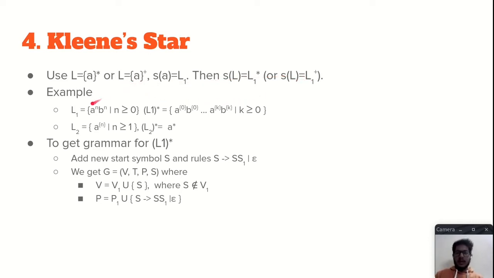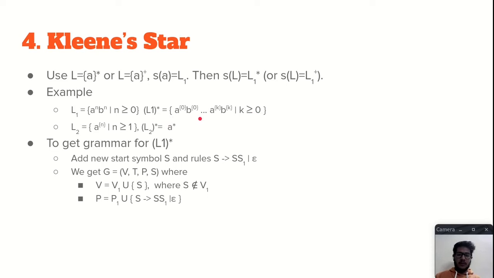So let's see an example for this. Suppose L1 is a language with equal number of A's and B's, and L1 star will give the set of all strings of length 0 to infinite having equal number of A's and B's. So it can be A to the power 0, B to the power 0, which gives epsilon, AB, or A squared B squared, and it will go till A to the power K, B to the power K, and K can be infinite. It is simply greater than or equal to 0. As these are strings in the language L1 itself, they all belong to the language L1. Therefore, Kleene star is closed under context-free languages.